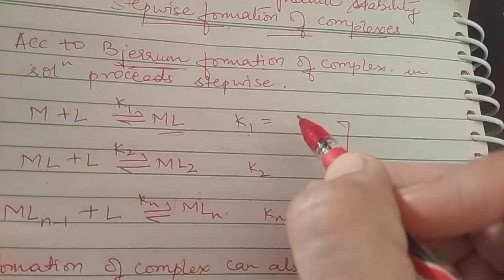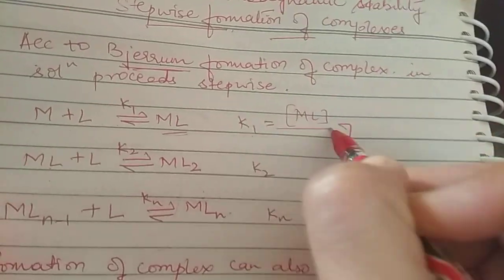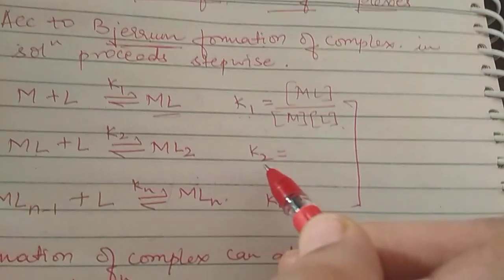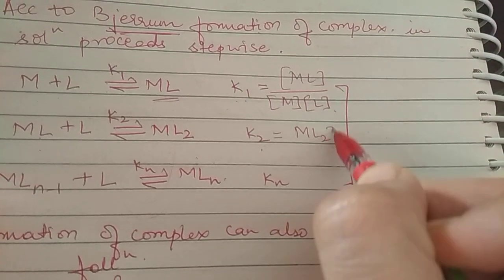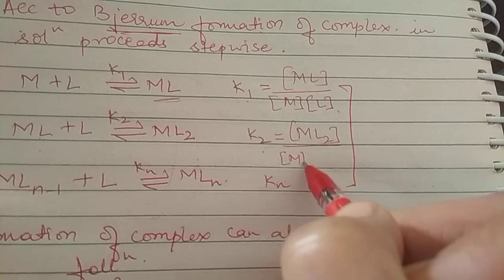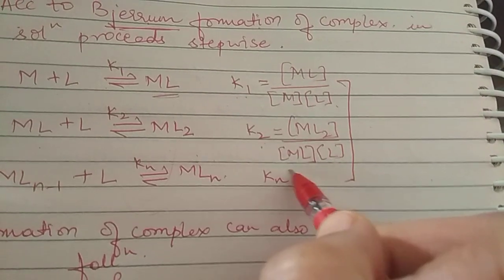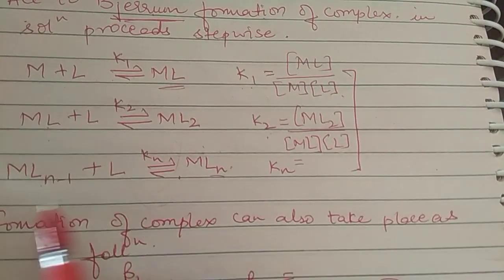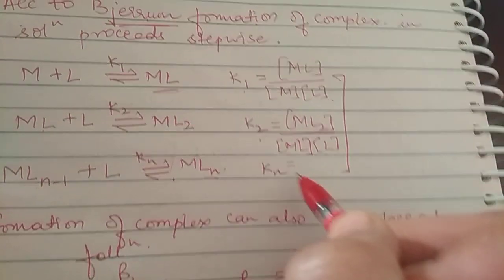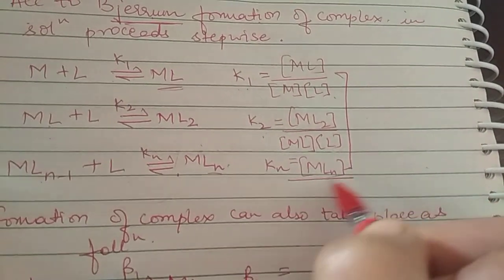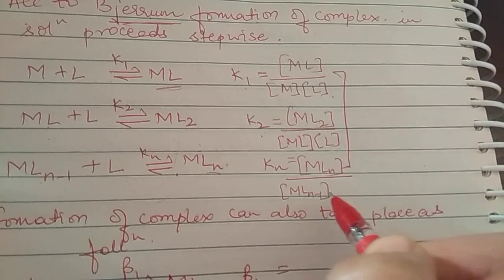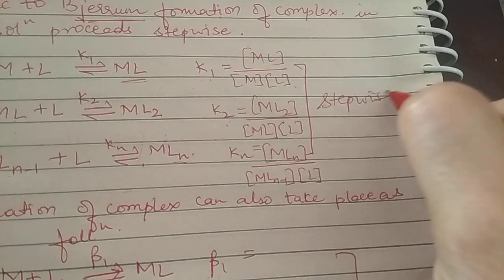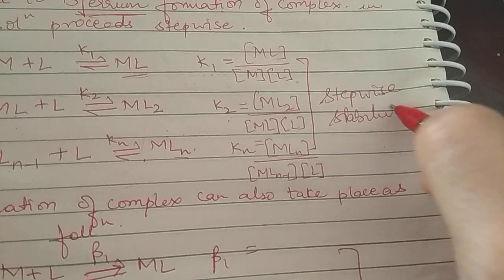K1 is given by the product upon the reactant, right? Similarly, K2 is given as the product divided by the product of the reactants. And similarly for Kn, when MLn is formed from MLn-1 plus ligand, it will be MLn divided by MLn-1 into L. These are called stepwise stability constants.